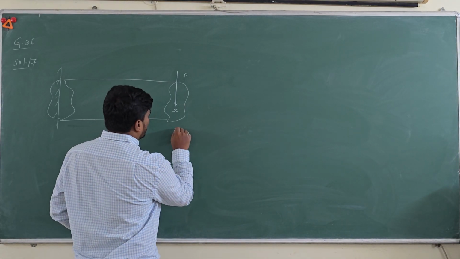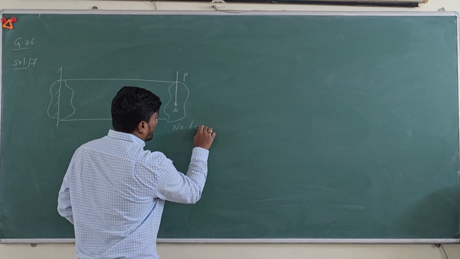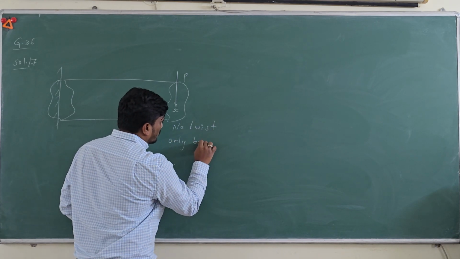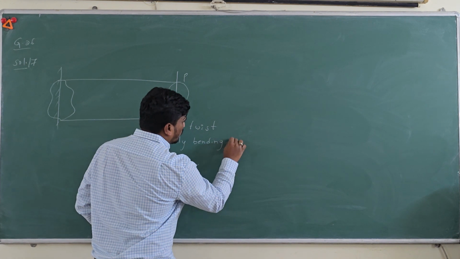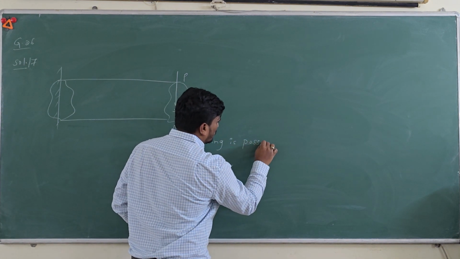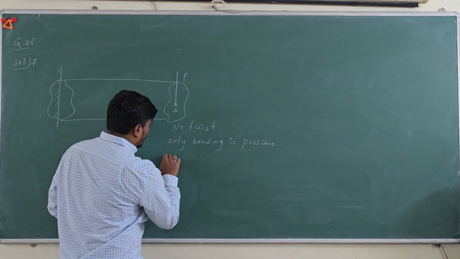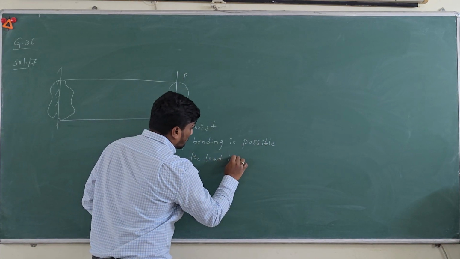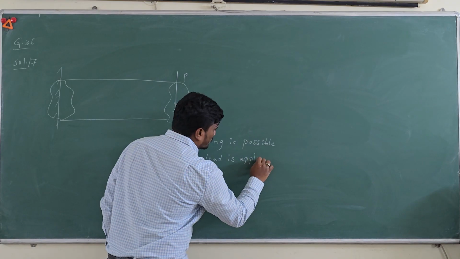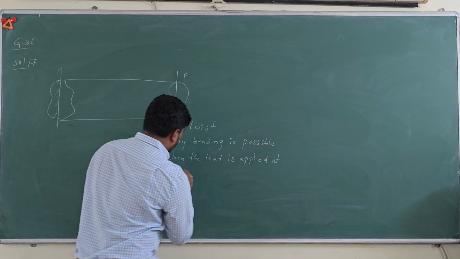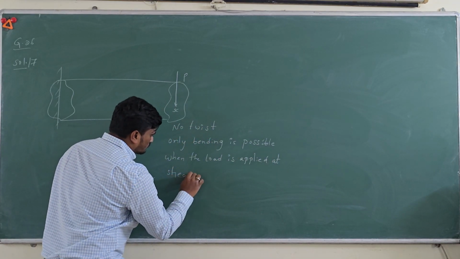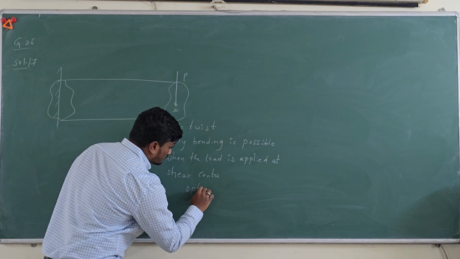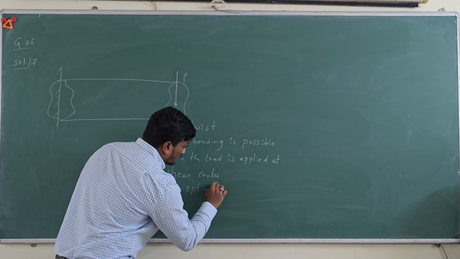So you can say there is no twist, only bending is possible when the load is applied at the shear center. So option B is correct.